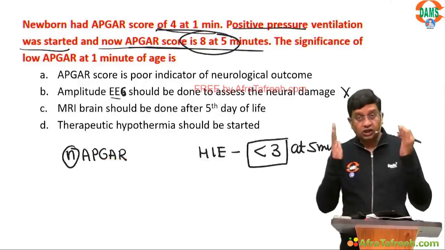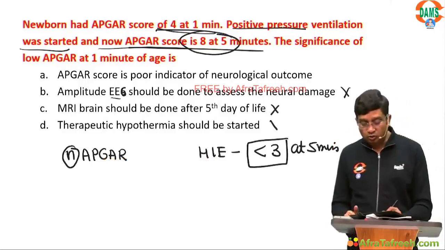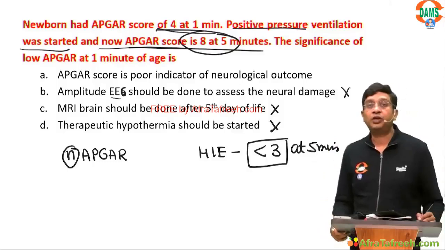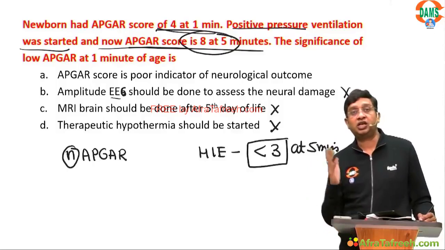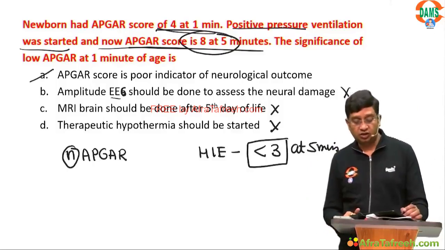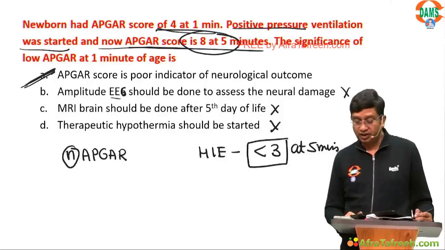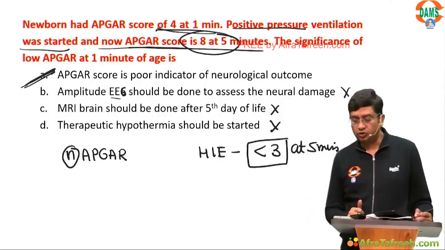So this is not HIE, and so it is not options 2, 3 and 4, because amplitude EEG, MRI and therapeutic hypothermia are all for HIE. So what is left is the answer. Agreed? Please just look at the questions and you will be able to solve them.